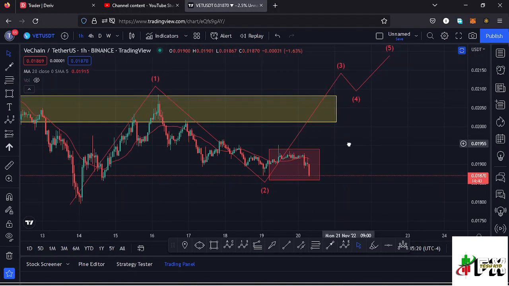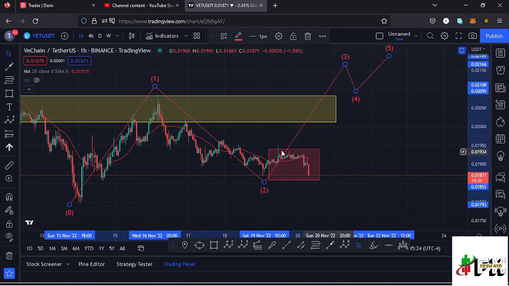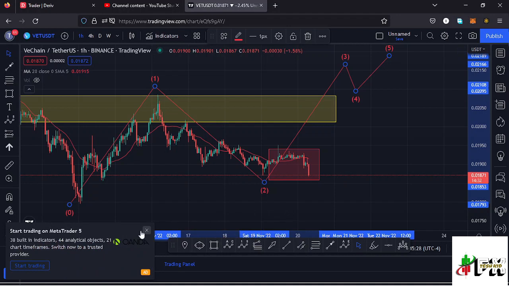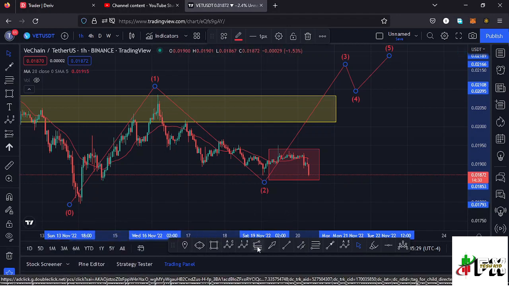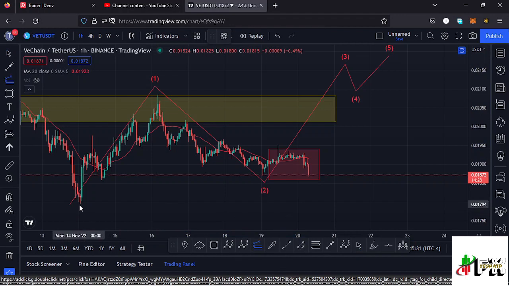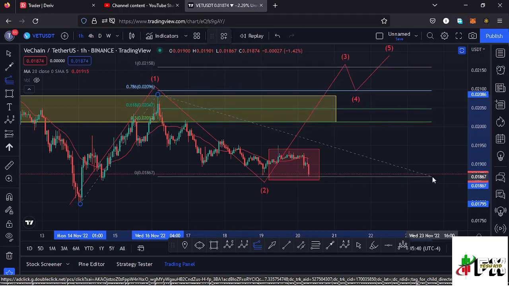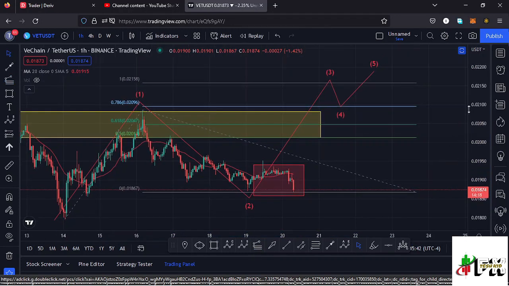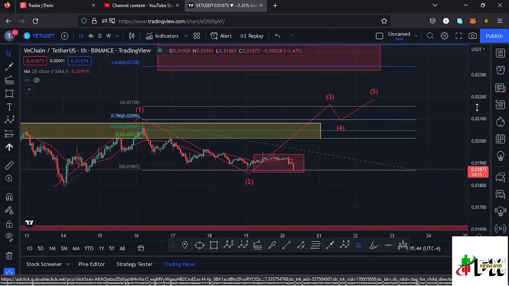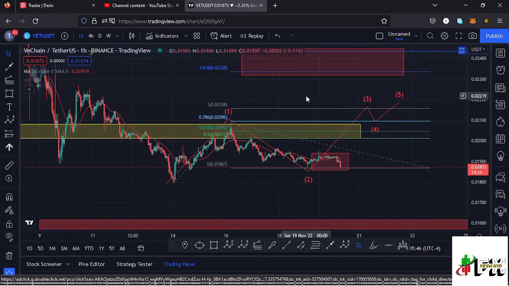And to give you a minimum target area to the upper side in the formation of this wave 3, in case we see a reversal here on the VeChain chart, we can use the trend based Fibonacci to sketch out a minimum target area to the upper side by connecting the fibs from the low of the first wave to the high of that wave 1, then dragging the fibs that we have here on the charts at around the $0.018 mark, and that gives me a minimum target area to the upper side back to the fib level 1.618 at around the $0.023 mark.